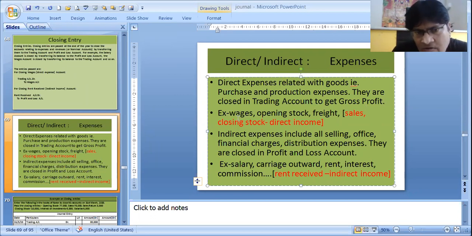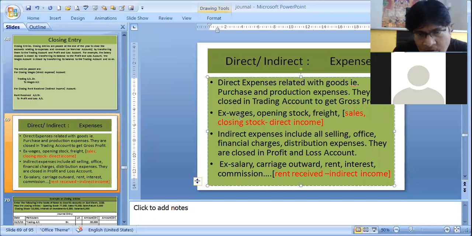So, sir, what does tentative mean? Tentative means roughly, you understand, it's not 100% final. Tentatively, we have made this much gross profit. We have not taken all the expenses over here.